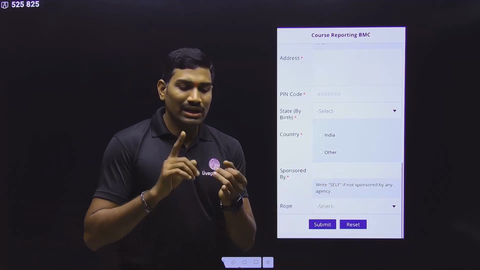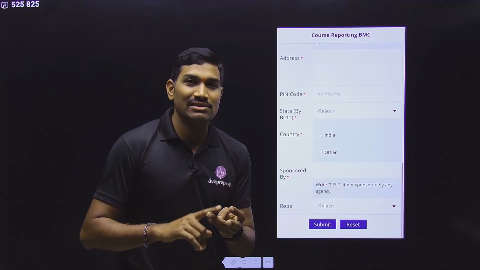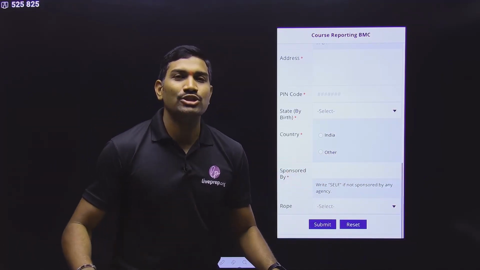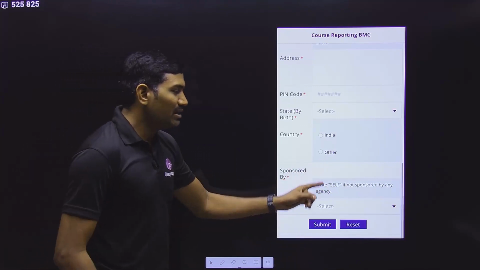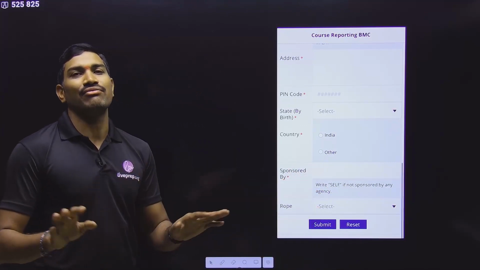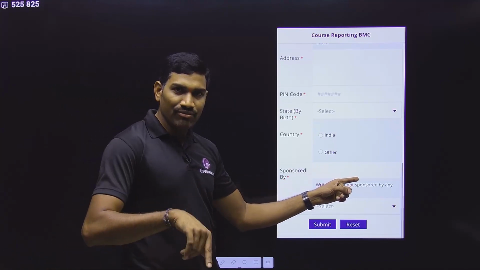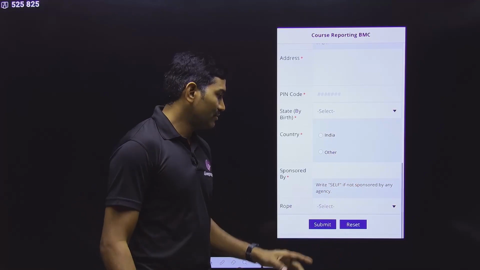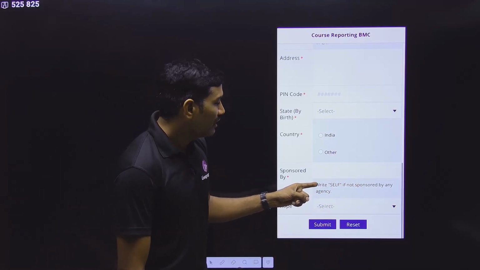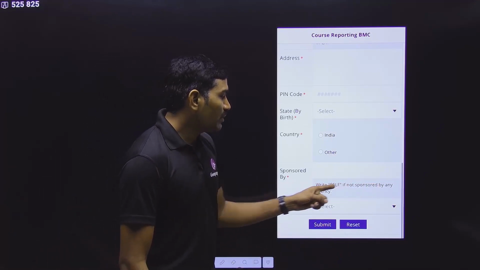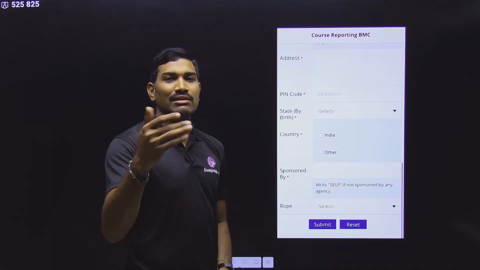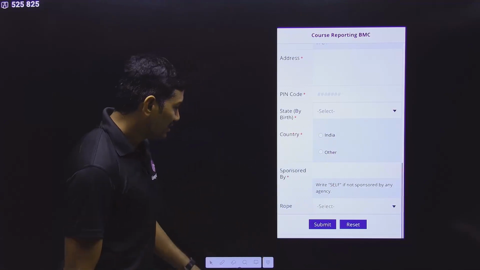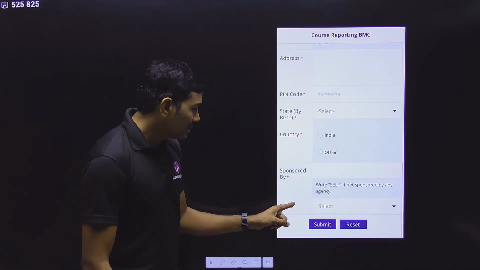So those who are coming officially from MOD and NCC, they only write MOD and NCC. All the remaining have to write sponsored by self, so that you are considered a private candidate. Please remember, here they say write self if not sponsored by any agency. So you will come under private. I am a private candidate, so I need to write self here. Is it clear?